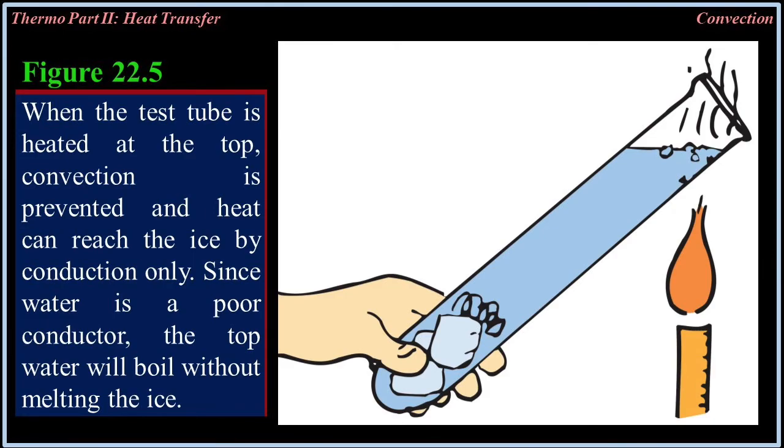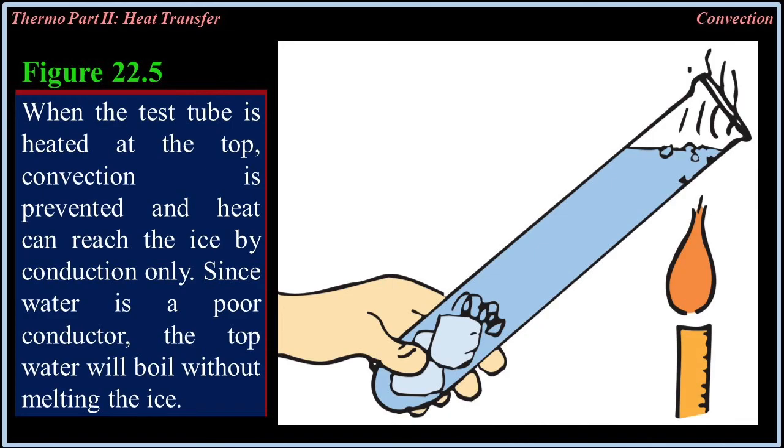A simple demonstration illustrates the difference between conduction and convection. With a piece of steel wool, trap a piece of ice at the bottom of a test tube nearly filled with water. Hold the test tube by the bottom with your bare hand and place the top in a flame of a Bunsen burner, as shown in figure 22.5.